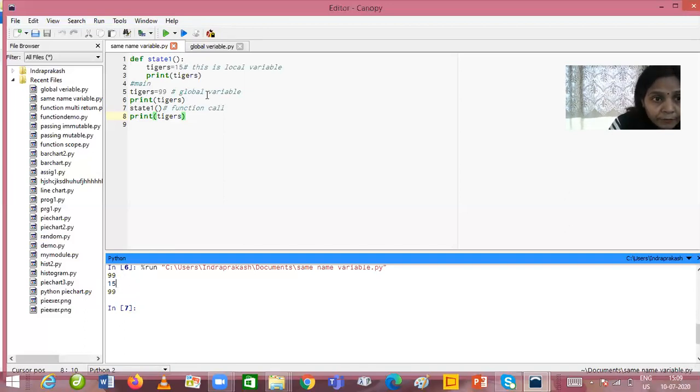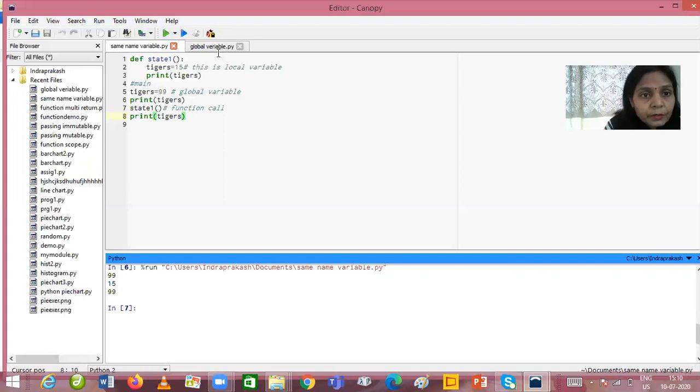And now when execution of the function stops, the compiler will come to statement 8, and it will again continue to print the value of tiger, and that value will be the global value of the variable tigers, right? So again it is printing 99 over here, right? So if we want to refer to the global variable, not the local variable, we have to use the global keyword inside the function, right?